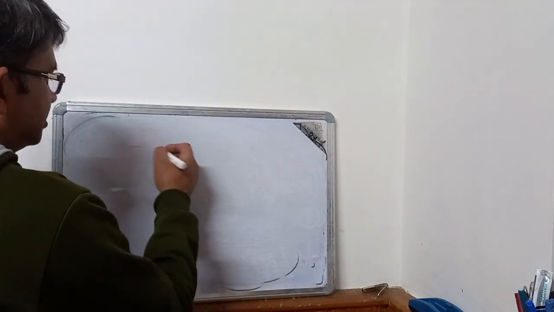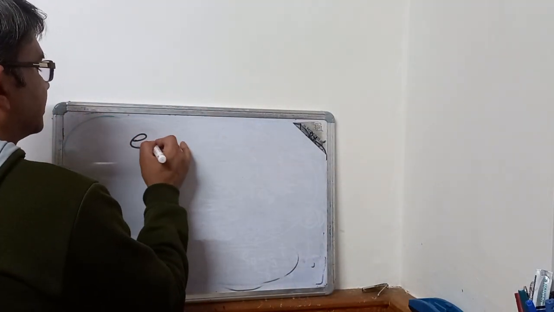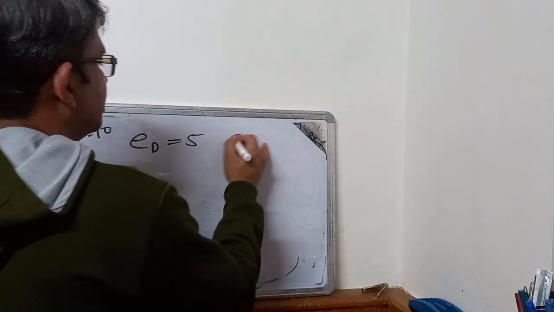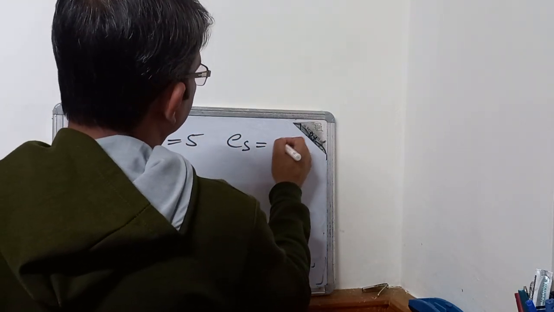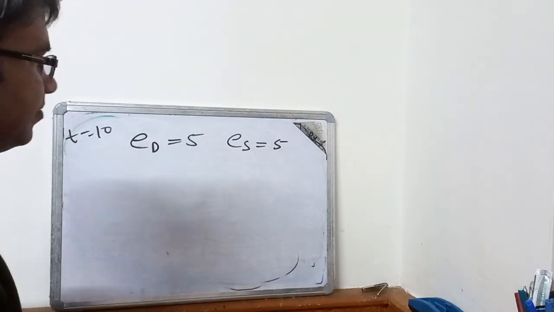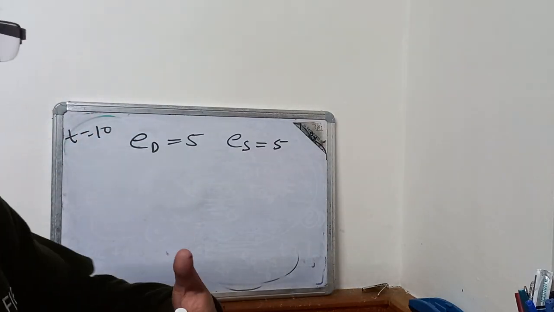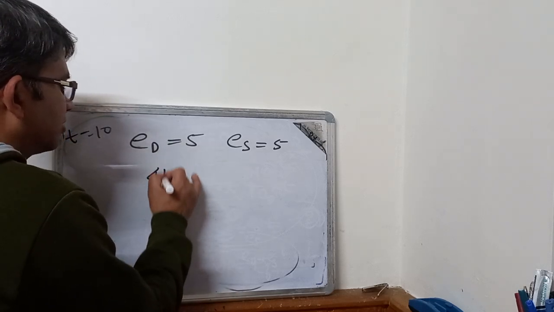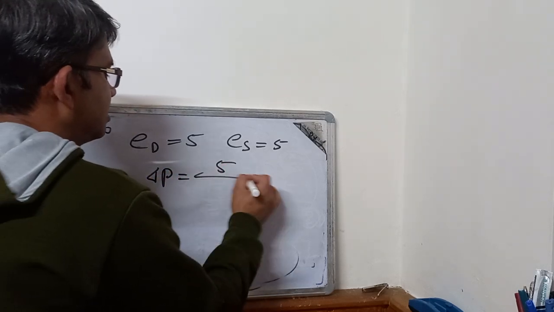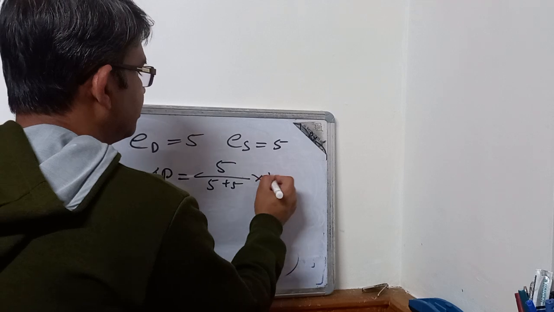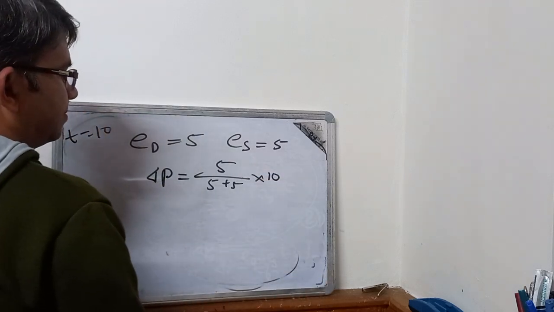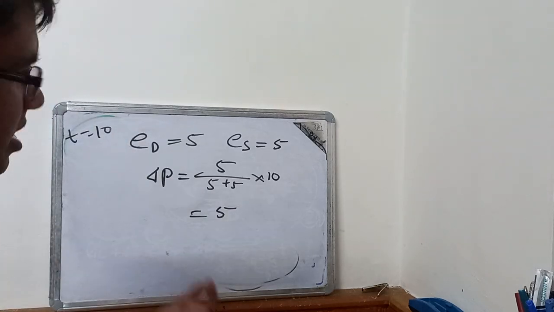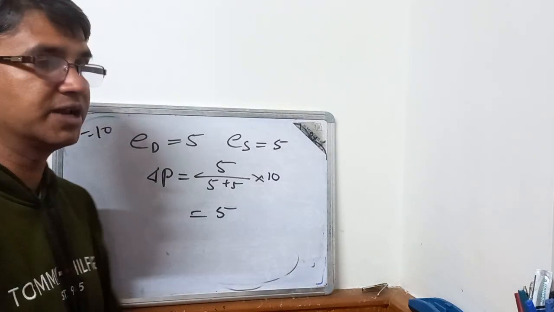Just see one case here: T equals 10, ED equals 5, ES equals 5. So what will be the value of delta P? 5 by 5 plus 5, into 10. So it will be 5. So the increase in price will be $5.